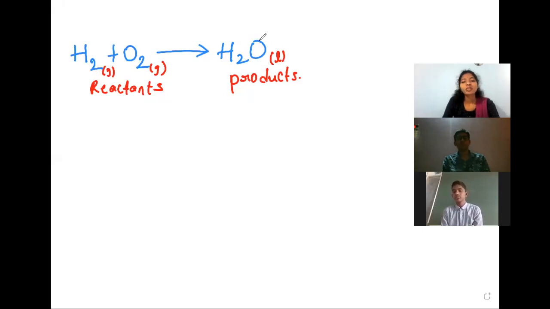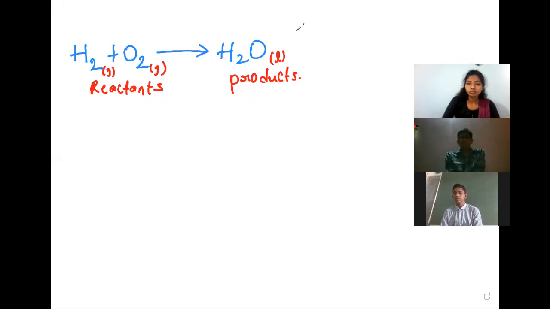H2O means this is one molecule now. They are not separate. When we have a plus between the atoms, then they are separate. When there is no plus, then all are together. Now we can say this H2O is one molecule, but on the reactant side, H2 is different and O2 is different.